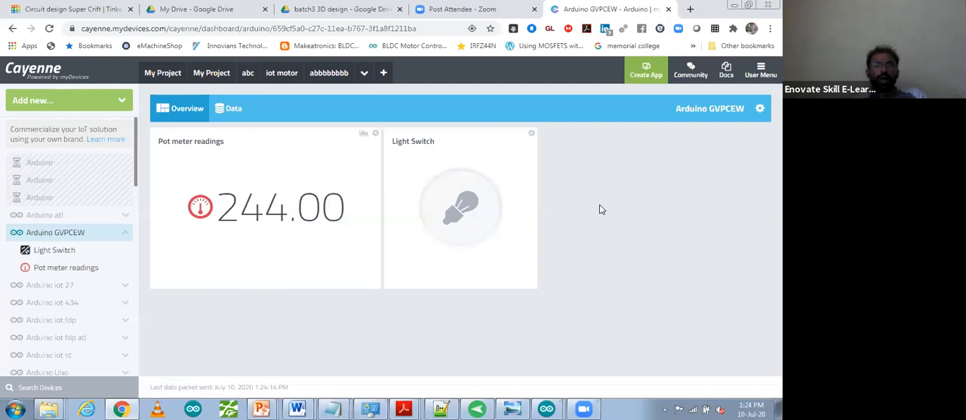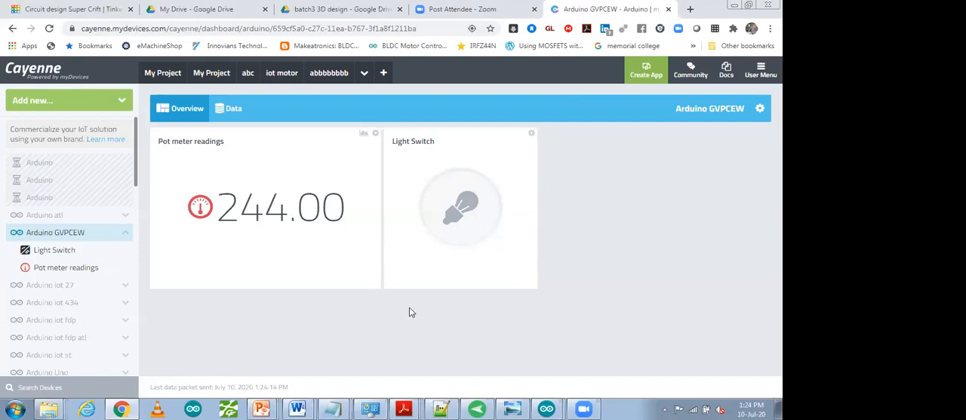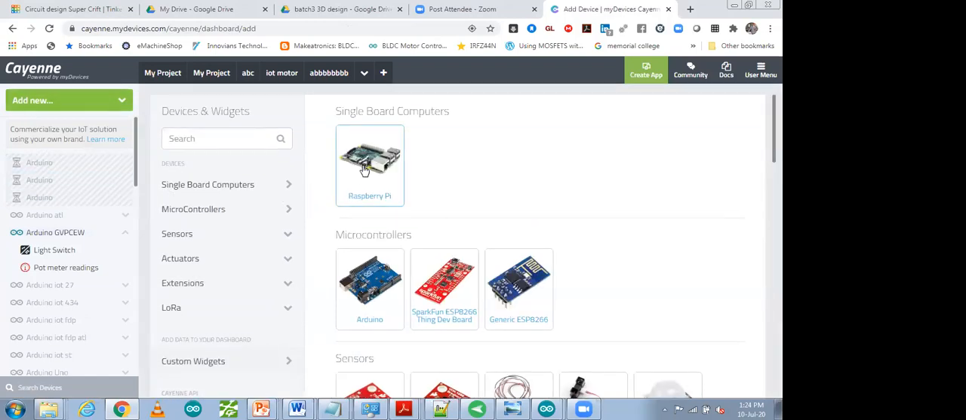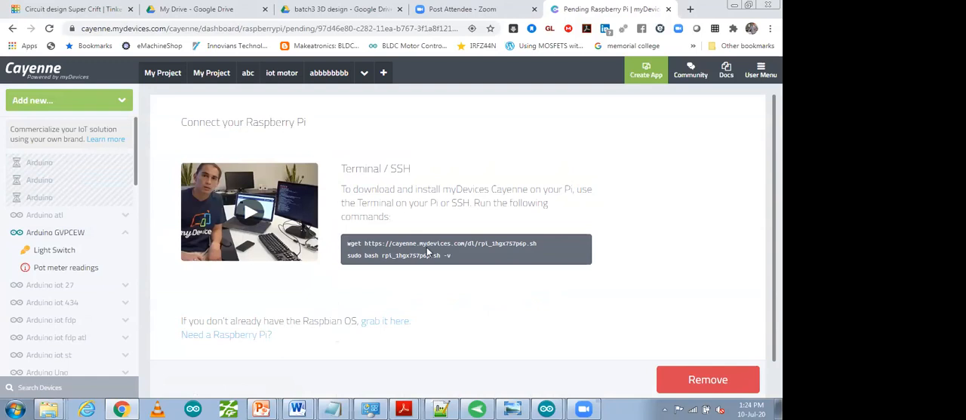Now after doing this, we are coming back to Raspberry Pi. Now we are going to discuss how you can interface the Raspberry Pi with this cloud. I'm going to show how you can edit the device widget. We have to go to add device, select Raspberry Pi, and then use these two commands. You have to run these two commands on your Raspberry Pi, then the Raspberry Pi will get interfaced with this cloud.